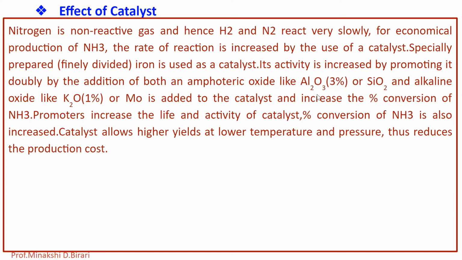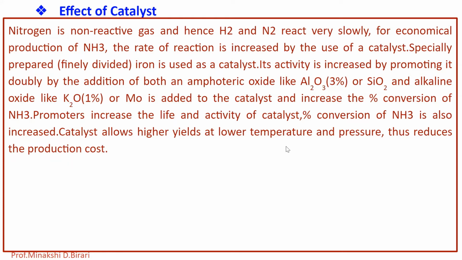The promoters increase the life and also the activity of the catalyst, and the percentage conversion of ammonia is also increased. The catalyst allows higher yield at lower temperature and pressure. Thus it reduces the production cost also.